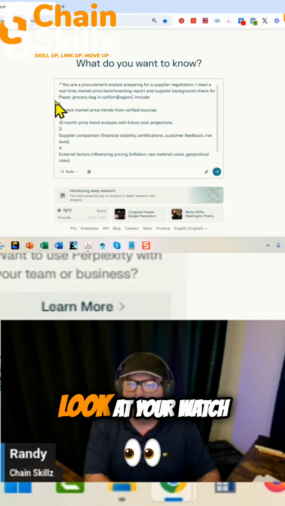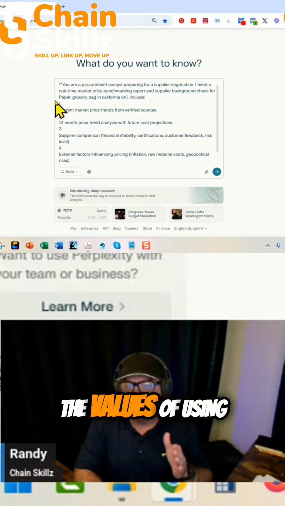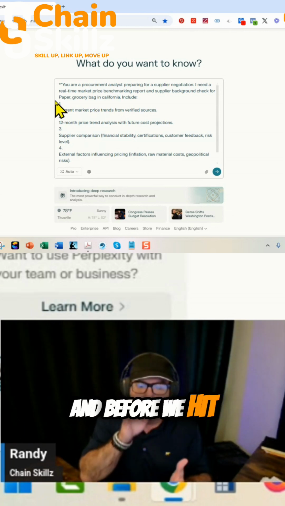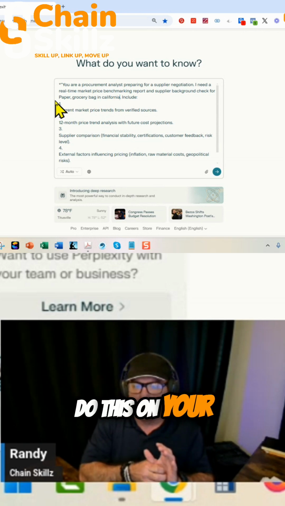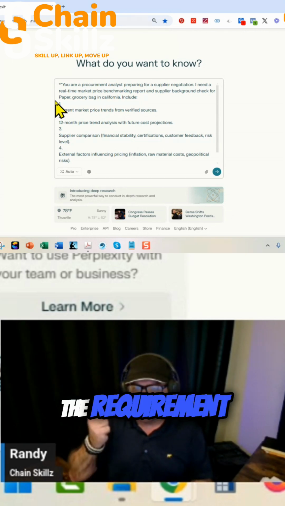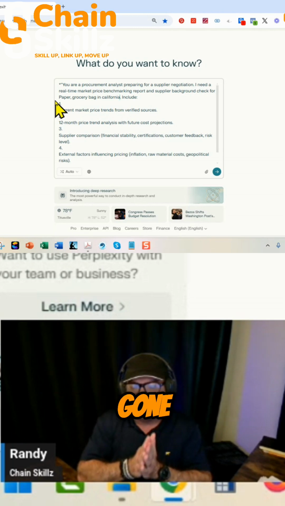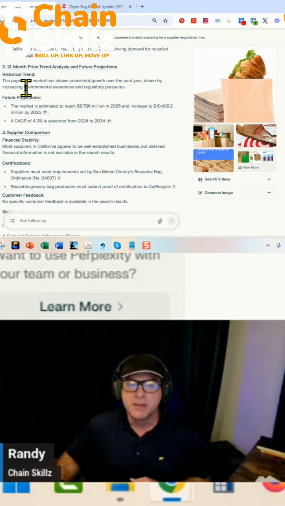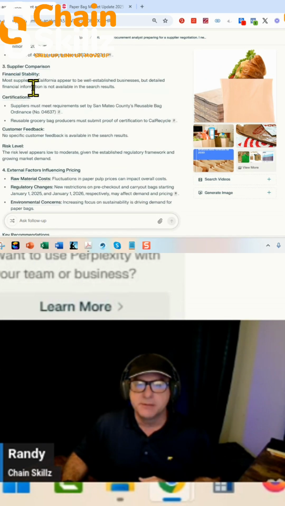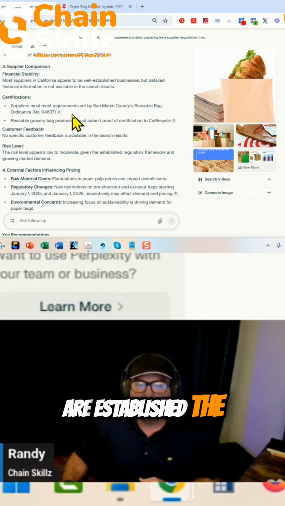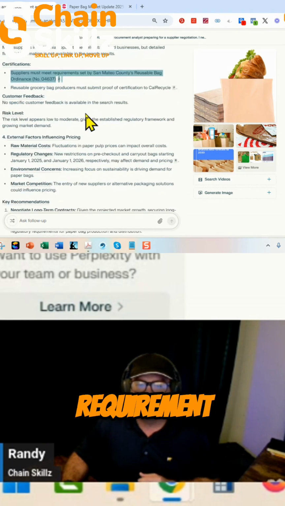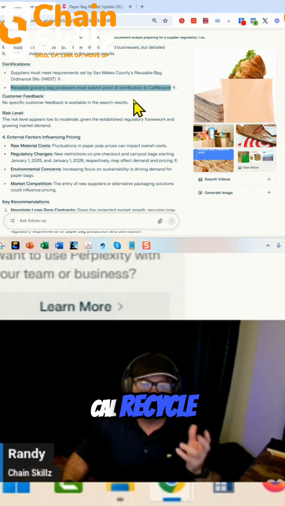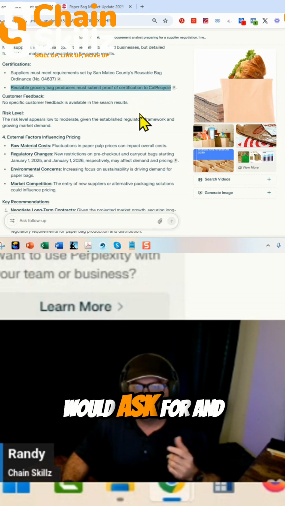in California. Now look at your watch, because that's one of the values of using these AIs: how long does this take to get done. Before we hit go, remember, if you were to do this on your own, you would have gotten the requirement, and then gone out onto the internet and started searching grocery bag. What happens? The prices go up. Supplier comparison, the different suppliers that are established, the certification, they must meet this certification requirement. Reusable grocery bag producers must submit proof of certification, Cal Recycle. So this would be key pieces that you would ask for and put in your RFP.